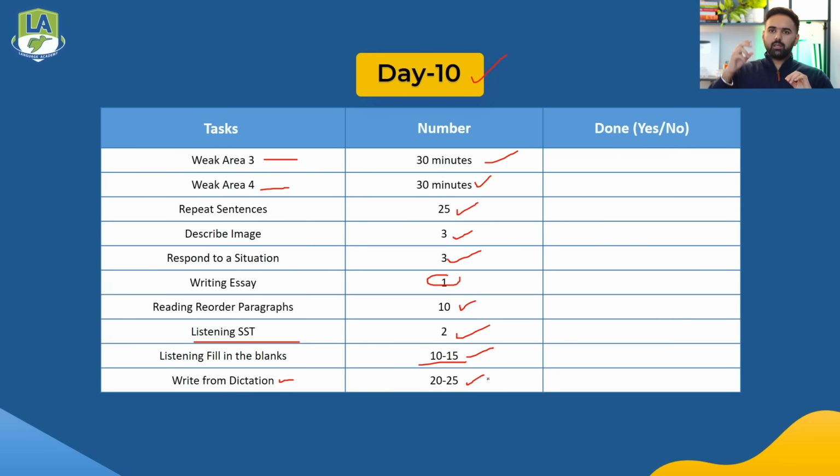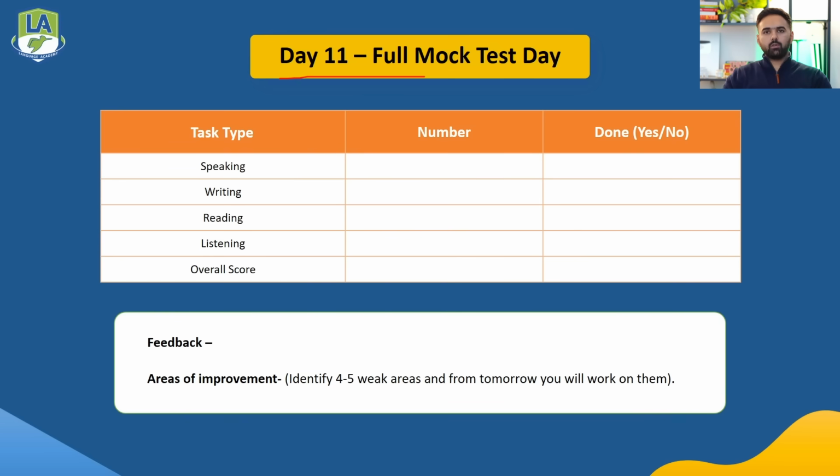Very important. If any of these question types is part of your weak area 3 or 4, you do not practice it afterwards. You just devote 30 minutes on weak area 3 and 4. This will be the end of day 10, and day 11 will be taking a full mock test again. So you buckle up, be ready. Make sure you give your 120% here.